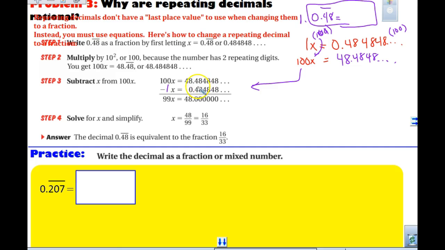48.4848. Look at how beautiful this is. What happens to all these decimals back here? They cancel off, right? When you take 0.48 minus 0.4, all those cancel. So I'm left with 99x equals 48. Pretty nice. Now I need to know what x equals. So it's 99 times x.